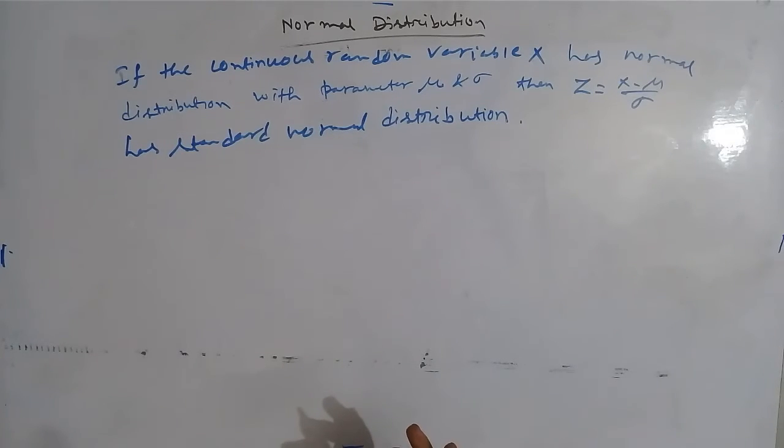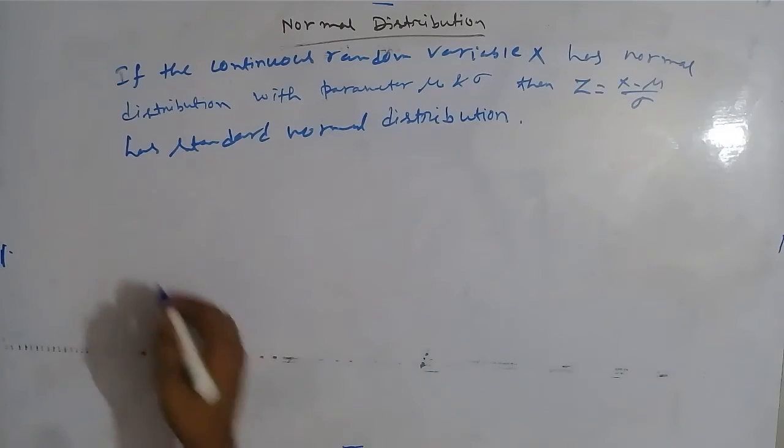If x is a normal variate, then by subtracting mu from it and by dividing by the standard deviation, we'll get the standard normal variate corresponding to the normal variate. Here it is said that Z is a standard normal variate. To prove this, we have to prove that the mean of Z is 0 and standard deviation of Z will be 1.